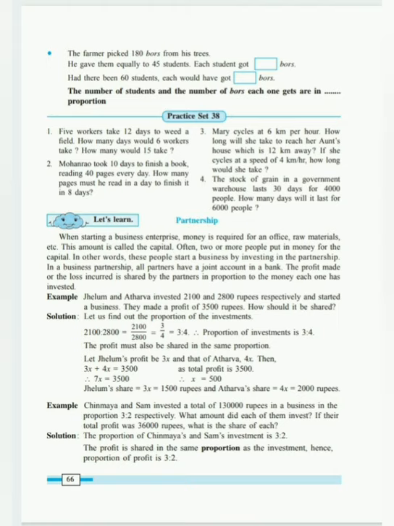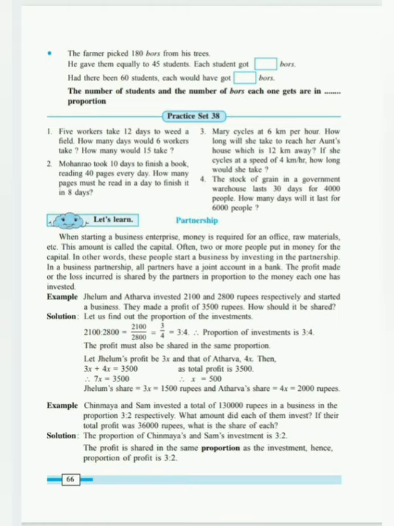Having same variables, 3x plus 4x will give you, like 3 apples plus 4 apples is equal to 7 apples. So 3x plus 4x is equal to 7x. 3500 is kept same. So 7x is equal to 3500.